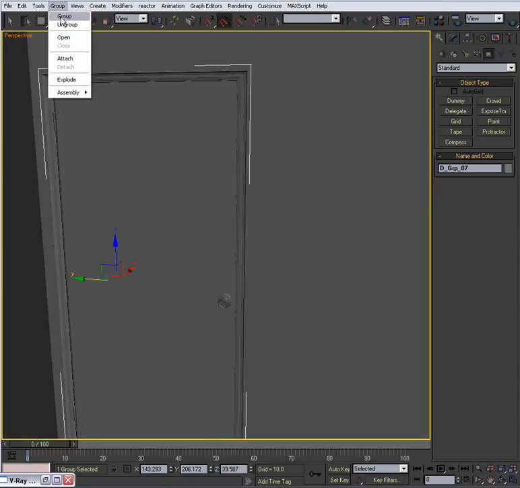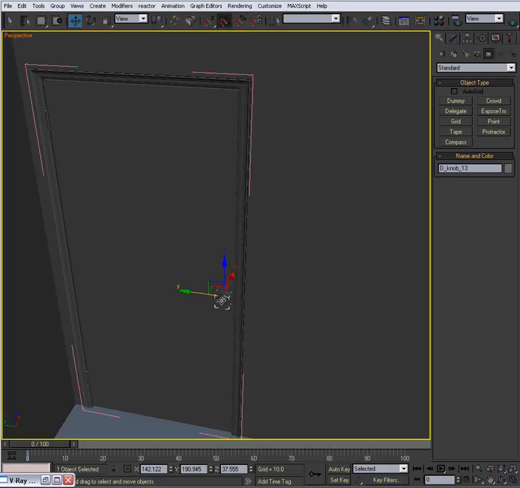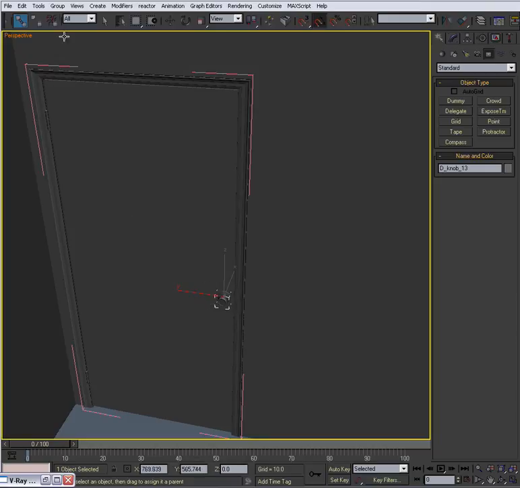So if you want to parent that, just open the group, take the doorknob, and get your select and link, and select that, and click that. And then you can close the group. Or you can attach it.